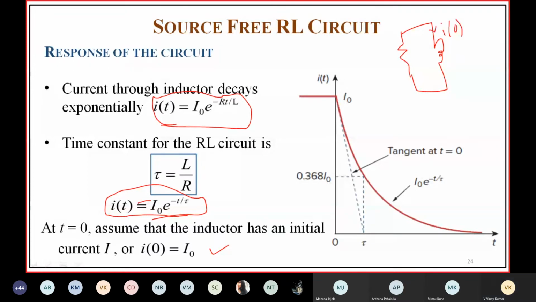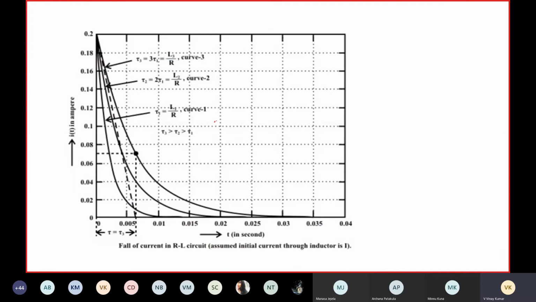See, for different values of the time constant, this is for T3, you are going to have the response like this; for T2 you are going to have the response like this; and for T1 you are going to have the response like this. The greater the time constant, the slower will be the response.